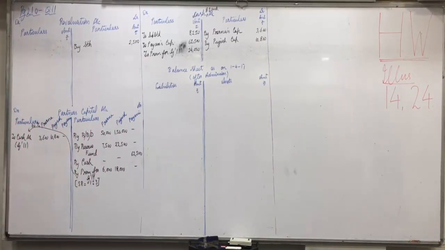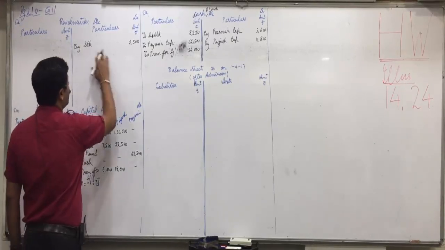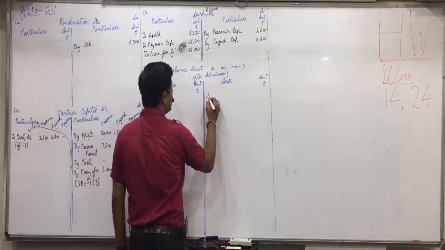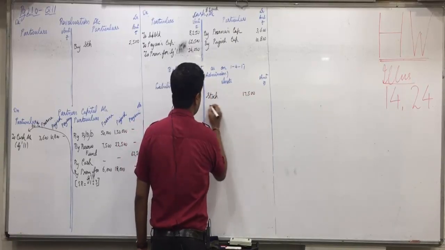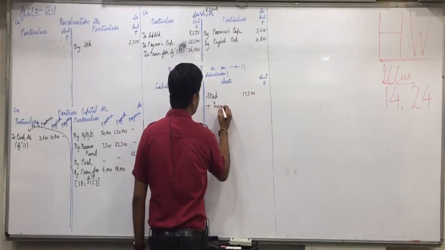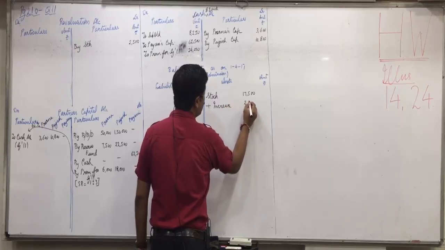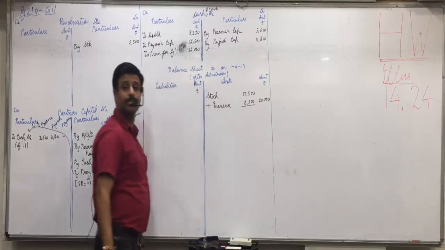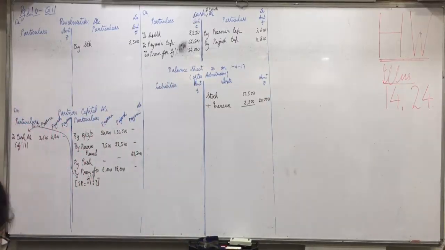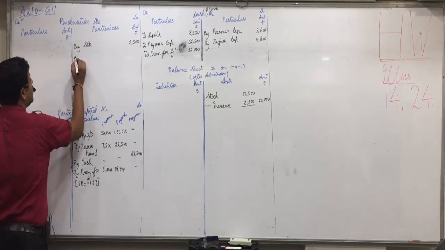Now market value of stock 20,000 against 17,500. So profit of 2,500, revaluation credit side, and add in stock 17,500 plus increase of 2,500, so 20,000. Then machinery 1,20,000 against 1,07,500 is again a profit of 12,500.